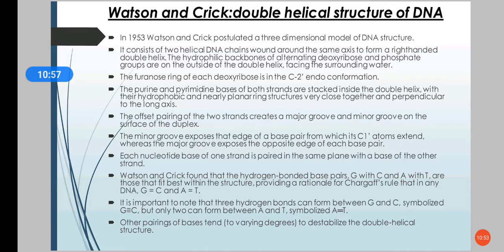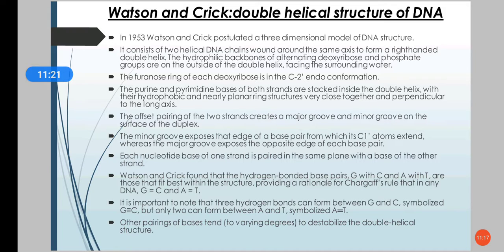So in the Watson and Crick model, the two helical DNA chains are wound around an axis in a right-handed fashion, and the hydrophilic backbones are facing outside the helix, that is facing the surrounding water.